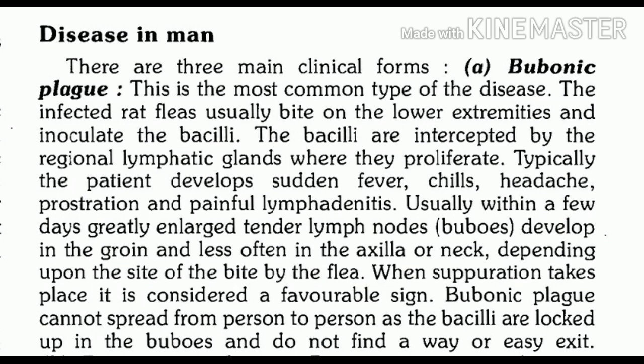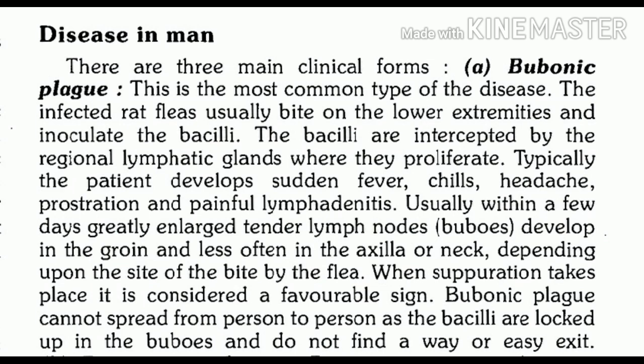Now very soon the patient develops the most important or characteristic feature of bubonic plague, that is development of buboes, or formation of buboes. Now what is the meaning of buboes? Buboes means lymph nodes are enlarged and they are tender. So this is tenderness at lymph nodes and enlargement of lymph nodes. Now which lymph nodes are affected? So it depends on the site of bite. So where the flea has bitten, depending on that, lymph nodes will get involved.